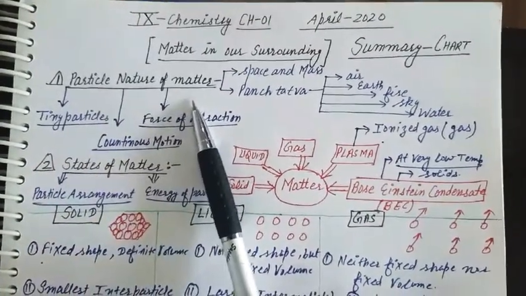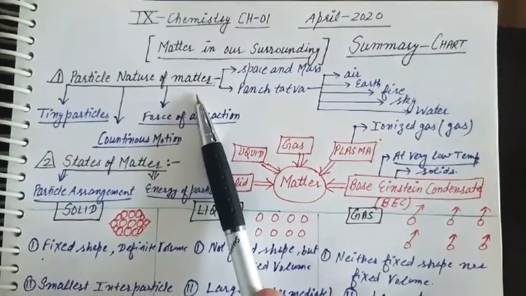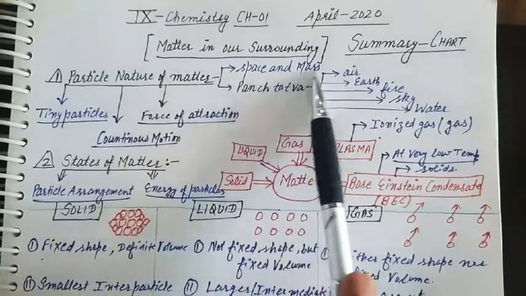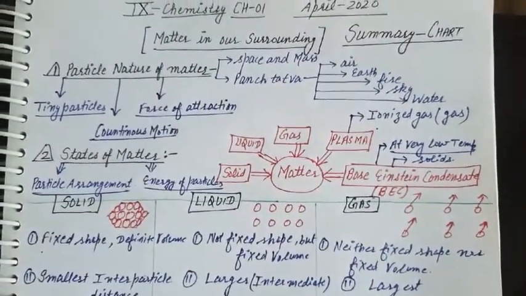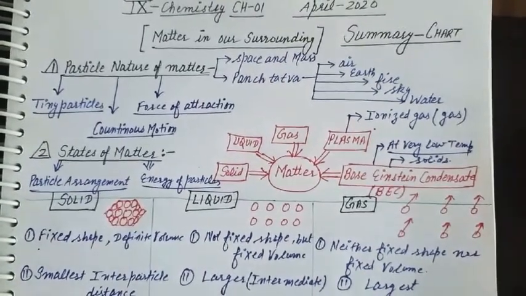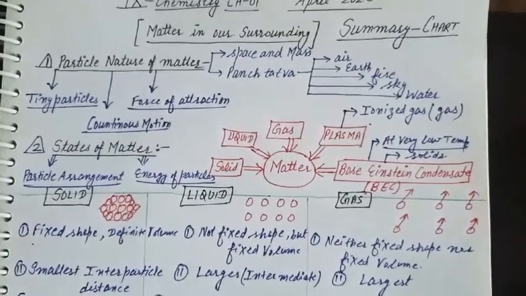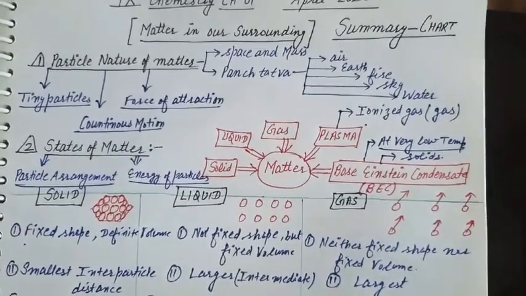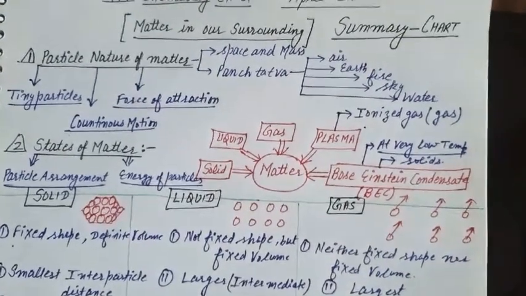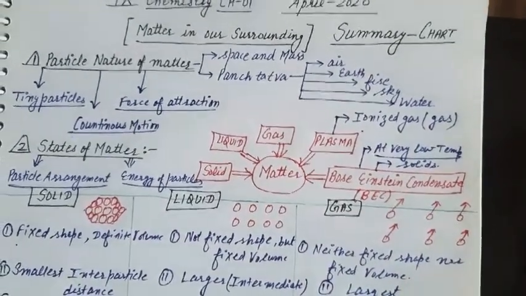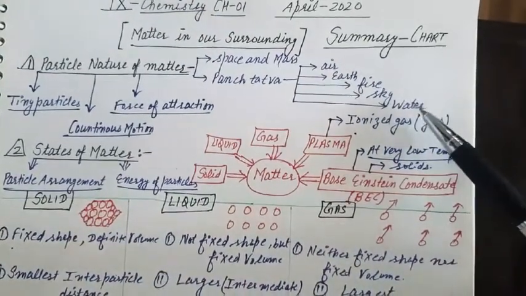matter. And what is matter? Very basic term. Anything that occupies space and has mass is called matter. And in our surroundings there are various examples of matter. Matter is the form of basic element in Panch Tattva, like air, earth, fire, sky and water.